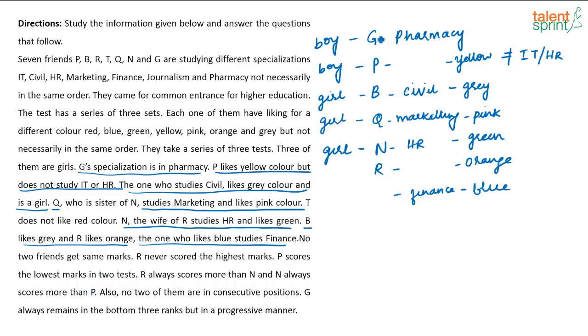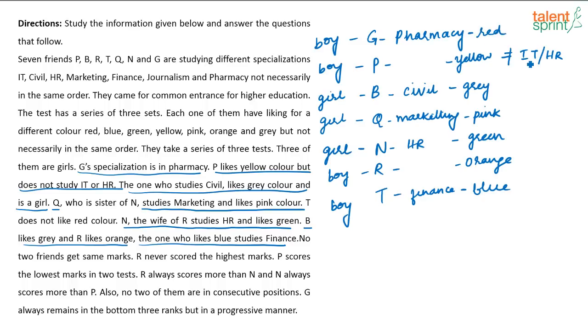So if you look at the people, I have G, P, B, Q, N, R, and which is the only person I am left with now? The only person I am left with now is T. So this has to be T, and this person is a boy. Again, if you look at colors, I have already filled blue, orange, green, pink, grey, yellow, so what is the one left? Red. So this has to be red.